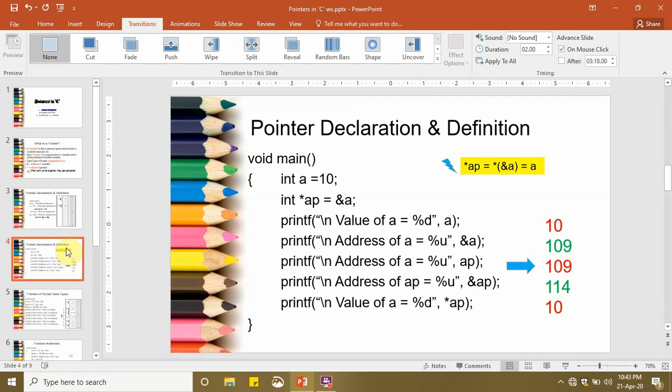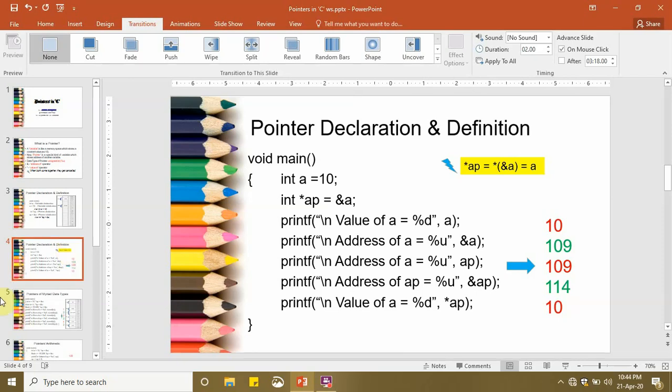How is it calculated? Because the value of ap is the address of a, we substitute that in *ap, which becomes *&a. So * and & are coming together, so they both get cancelled and only a remains. It simply means value at address of a, or value of a.